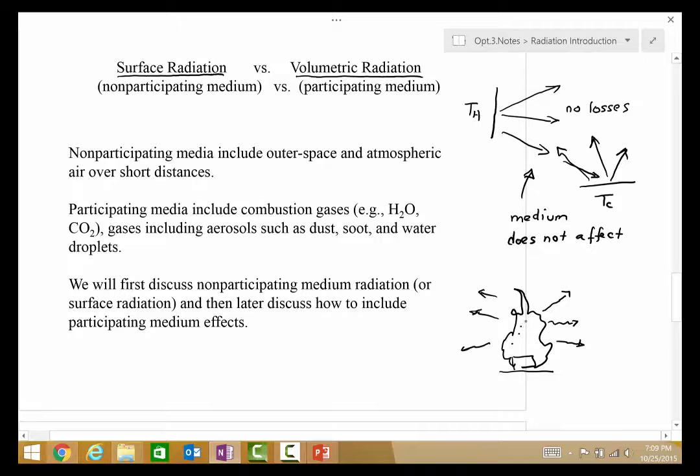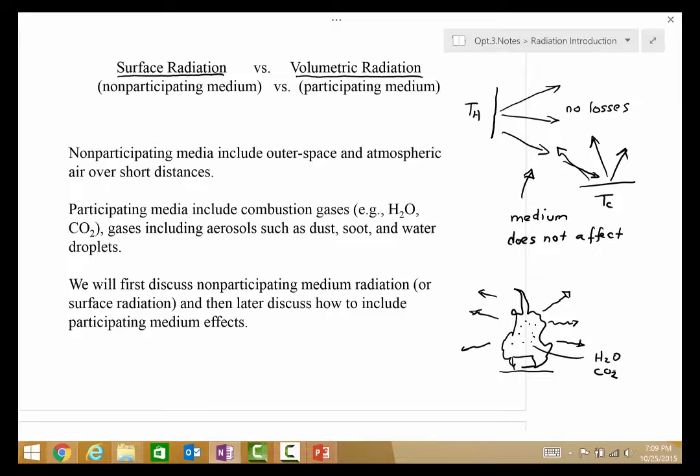There could be very small solid particles, for example, soot particles, but oftentimes, even if we just had the products of combustion, water vapor and CO2, these are radiatively participating gases. And in those situations, we actually do feel the heat from the fire in the absence of surfaces.